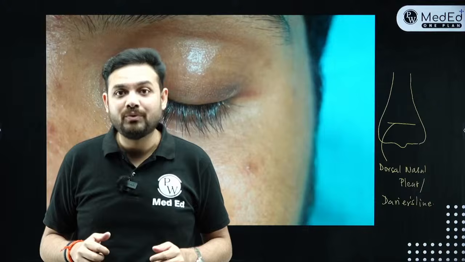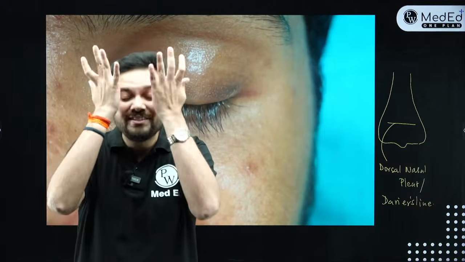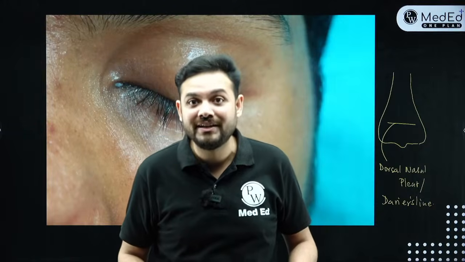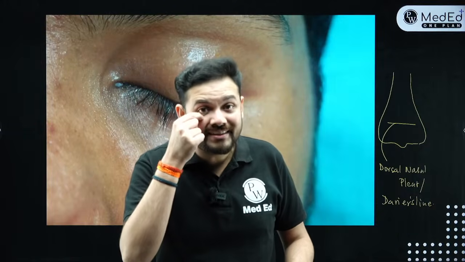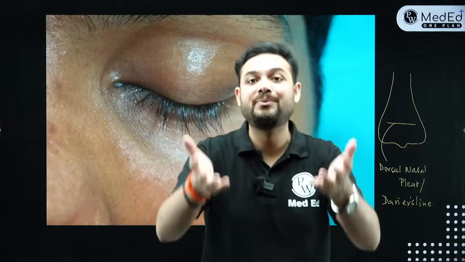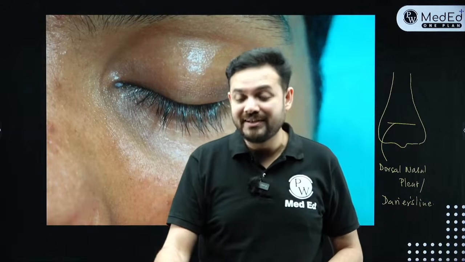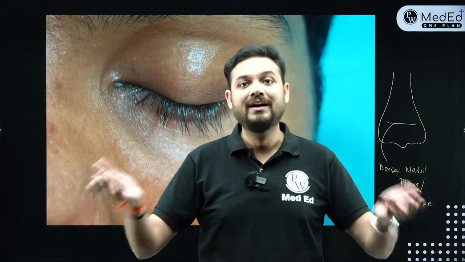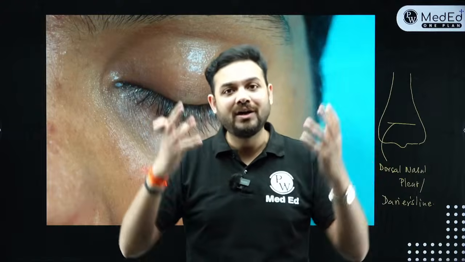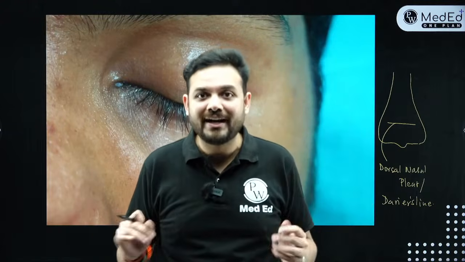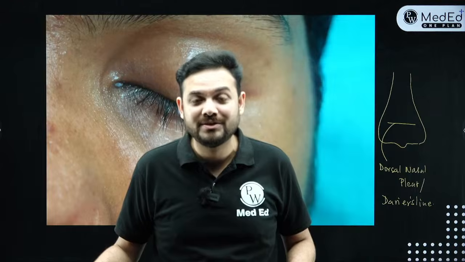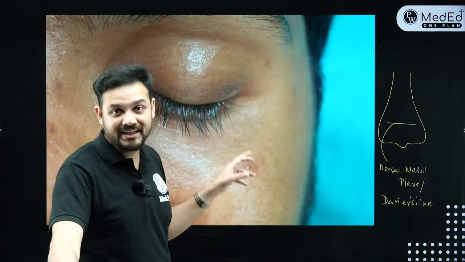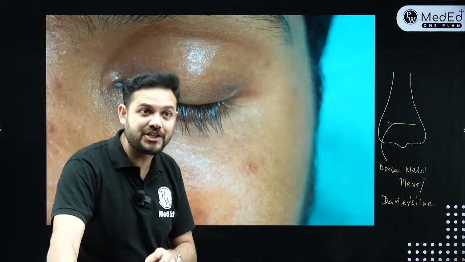What happens when you don't sleep well, or if you have allergy, you keep squeezing your eyes, you keep rubbing your nose, you are having a lot of congestion over the facial venous area. And because this is a very thin skin, your facial veins will shine out. And that is why, because your facial veins are shining out, they are congested. That's why we always say take a beauty sleep or do a spa. आपकी सारी की सारी muscles relax हो जाती हैं, all your veins get drained off, and that is why you get a good amount of glow when you have a very, very good sleep. Definitely after NEET PG you will get it. But this is called an allergic shiner. Okay, this is what facial venous congestion is.